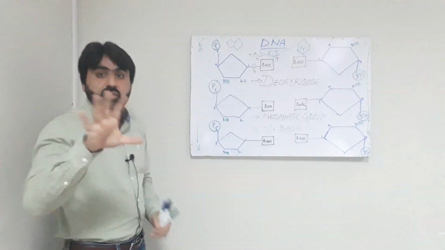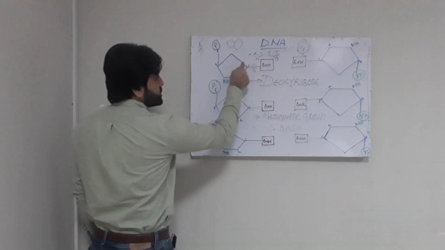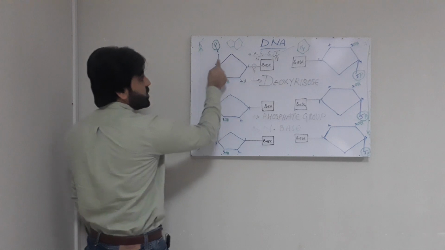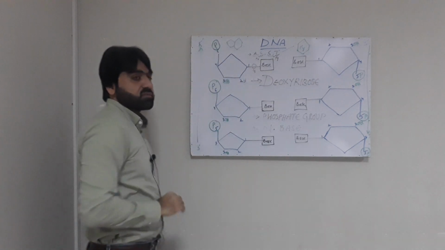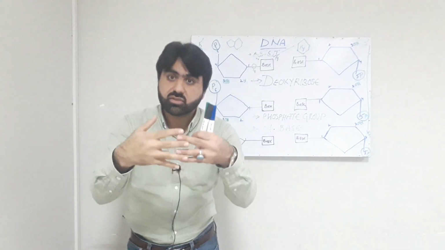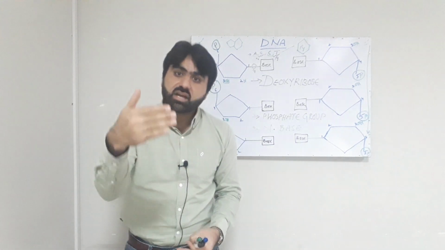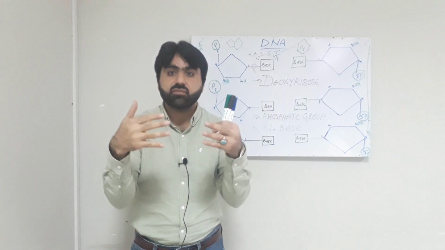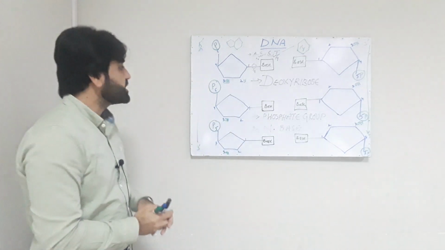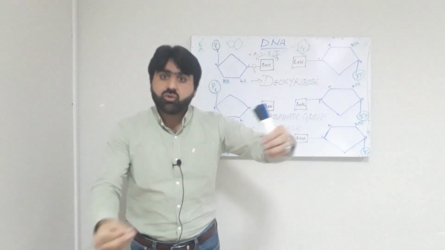Now this complete molecule, nitrogenous base, pentose sugar or deoxyribose sugar with phosphate group, is known as a nucleotide, and this nucleotide is the basic structural and functional unit of the DNA. But DNA is a polynucleotide structure.